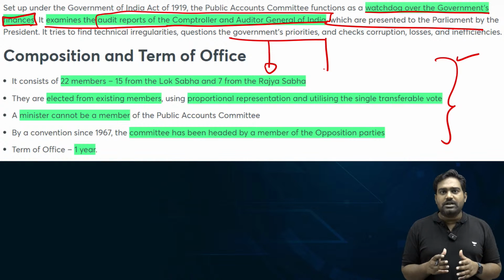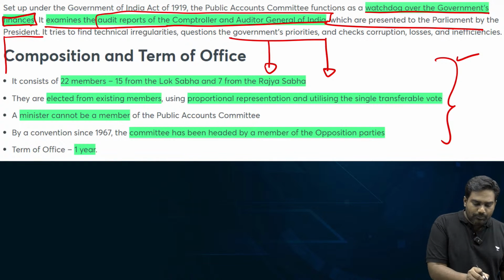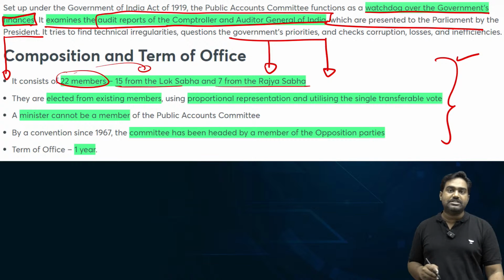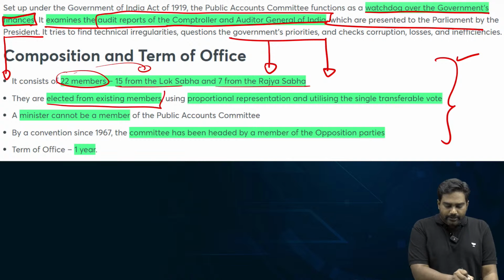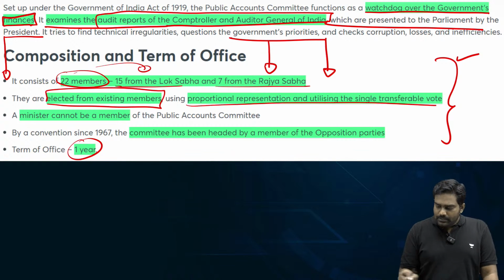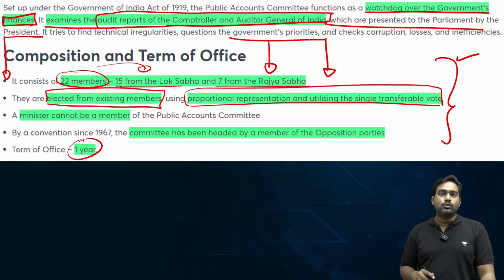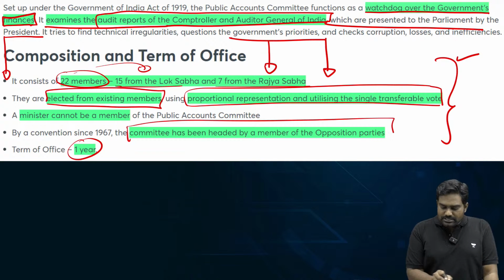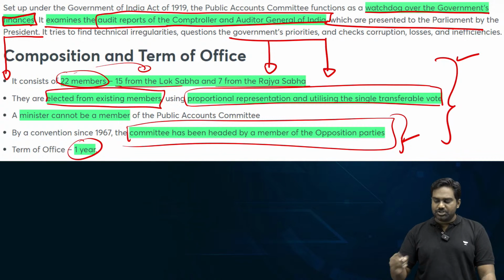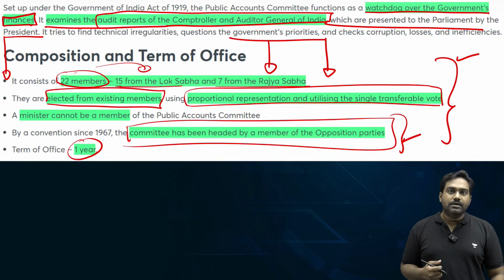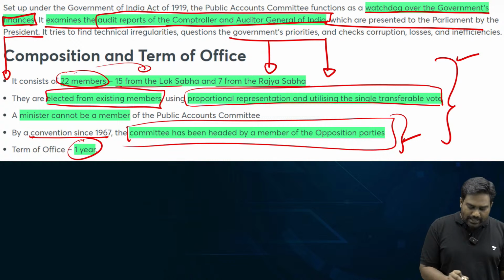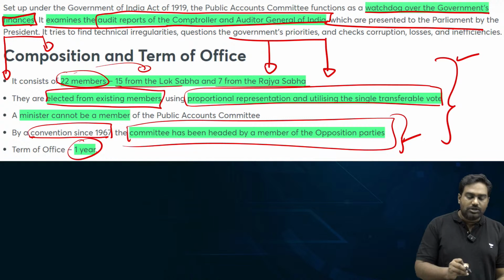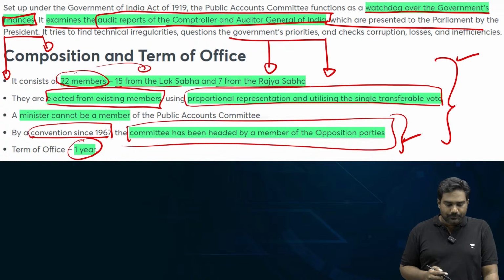This important committee, responsible for financial propriety, consists of 22 members, 15 from Lok Sabha, 7 from Rajya Sabha. The members are elected from the existing MPs in the house for a term of 1 year through the system of proportional representation through a single transferable vote. And by convention, the committee chairman will always be an opposition leader from the opposition party, so that PAC can be effective in holding the government accountable when it comes to financial expenditure.